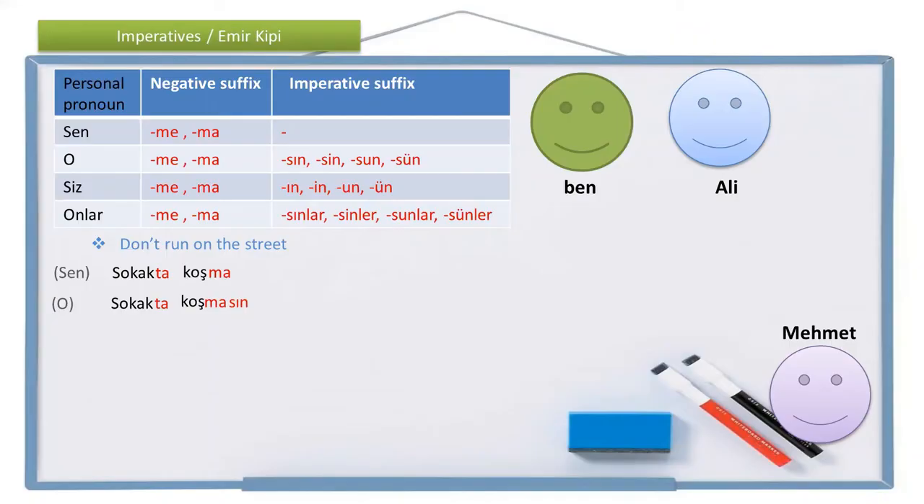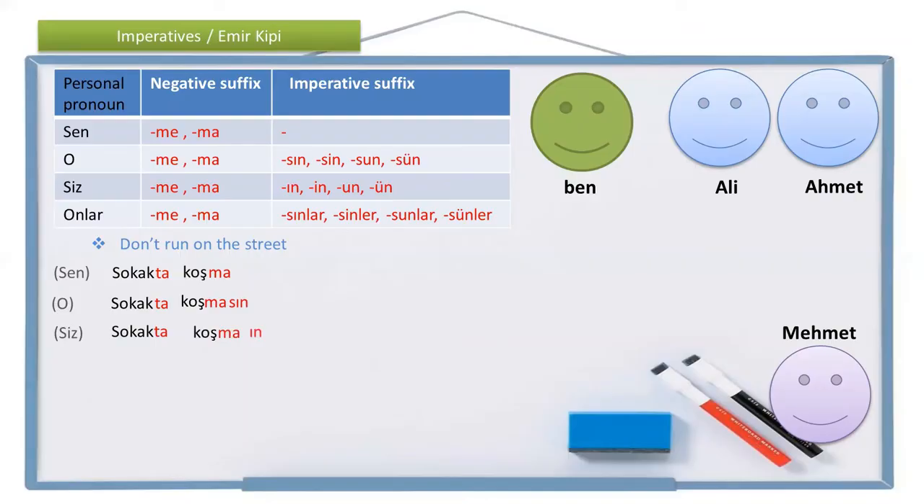O sokakta koşmasın. Mehmet. And if I am talking not only with Ali but also Ahmet, more than one person, so it is you plural, and I'm saying to them, you too, don't run on the street. You all don't run on the street. How am I going to write? On the street, sokakta, run, koş. Don't run, koşma, with the imperative suffix koşma-ın.